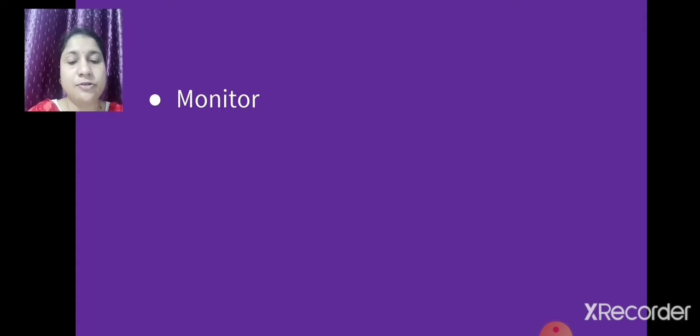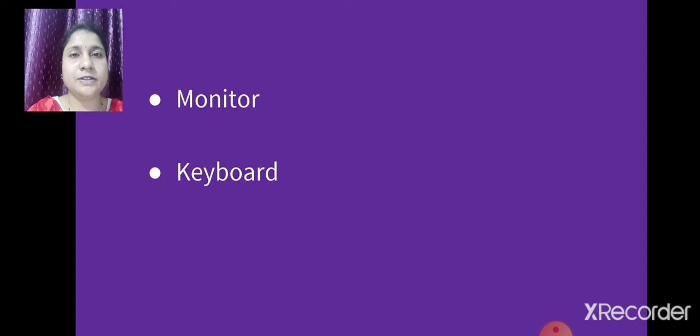We have learned about monitors. Monitors look like TV. They display all the things that you can do on a computer, like playing cartoons, drawing, words, etc. Next, we also learned about the keyboard. The keyboard is used to type words and numbers. This keyboard has many buttons on it. These are the things we learned in our previous class.